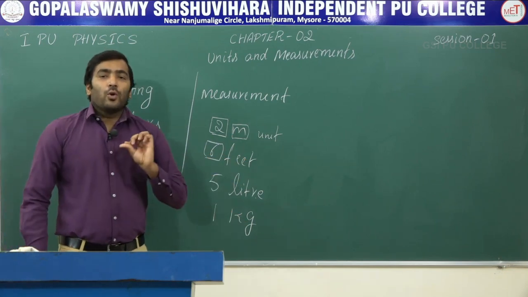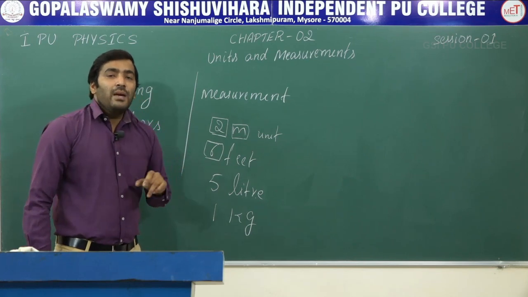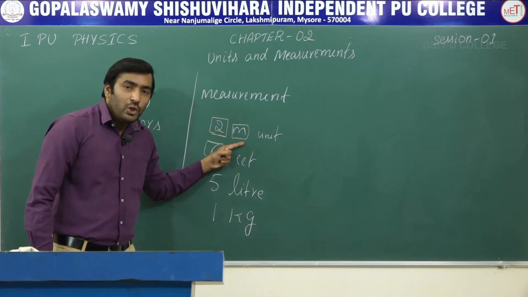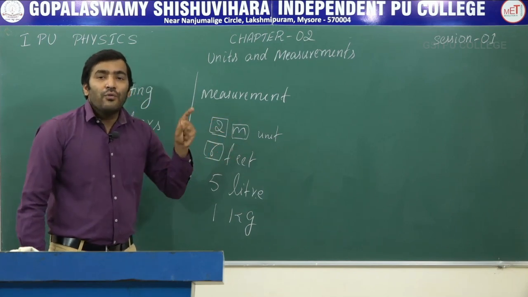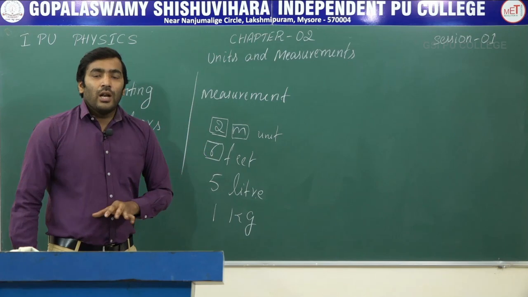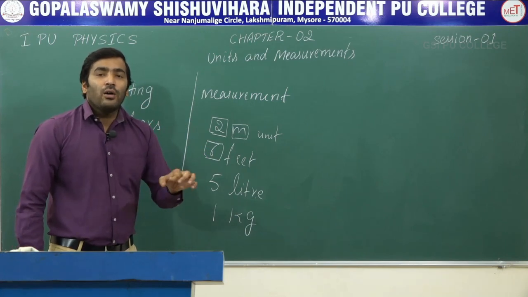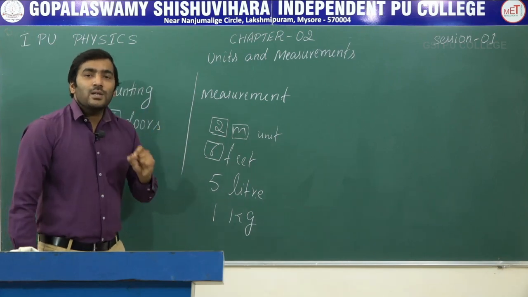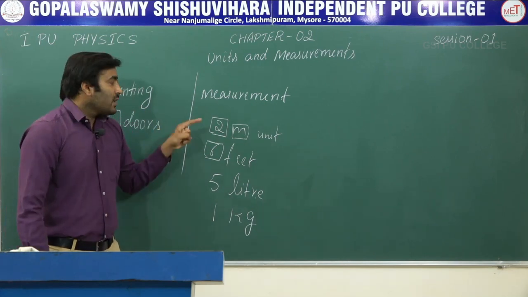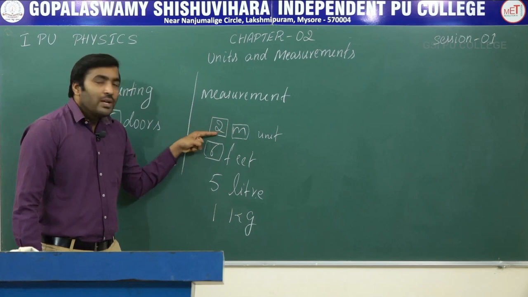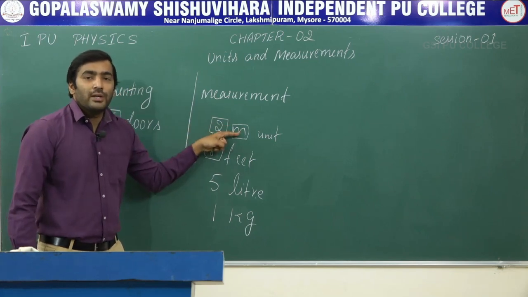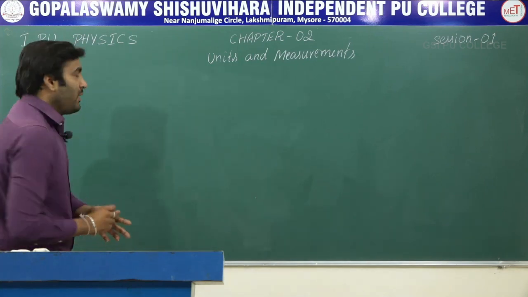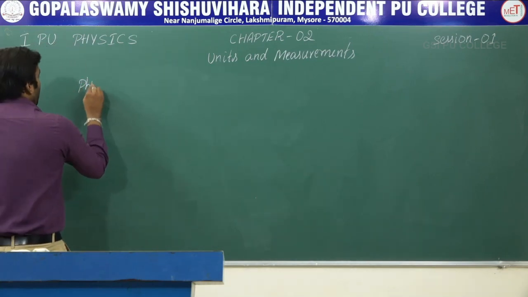Now the quantities which can be measured using a numerical value with a proper unit, they are called physical quantities. Now I am giving a definition for physical quantity. The physical quantities or the quantities which can be measured using a numerical value with a proper unit, so they are all physical quantities. Let us write the definition. Let me write the definition of physical quantity.